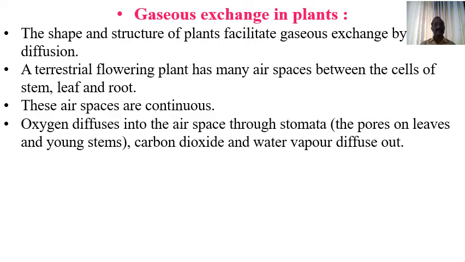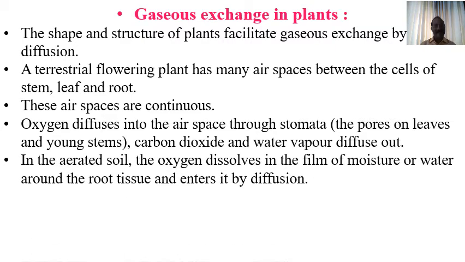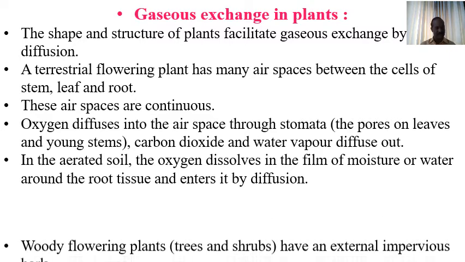Oxygen diffuses into the air spaces through stomata, the pores present in the leaves as well as young stem, and carbon dioxide and water vapor are given out. In aerated soil, oxygen gets dissolved in the film of moisture or water around the root tissue, and then it enters the root tissue by diffusion.